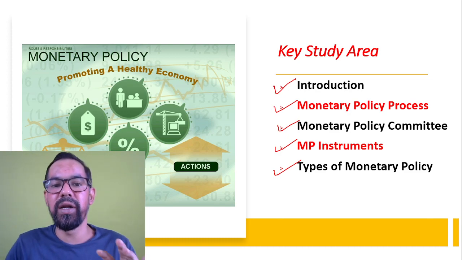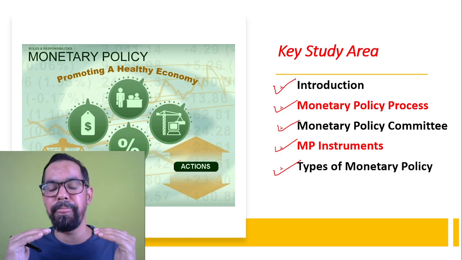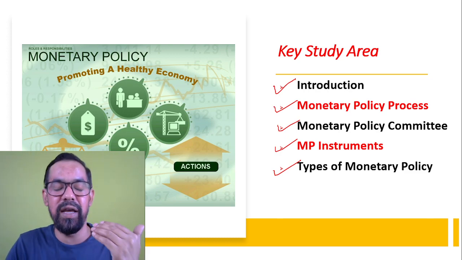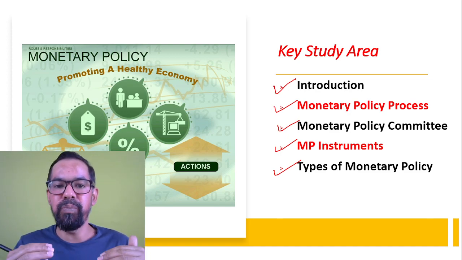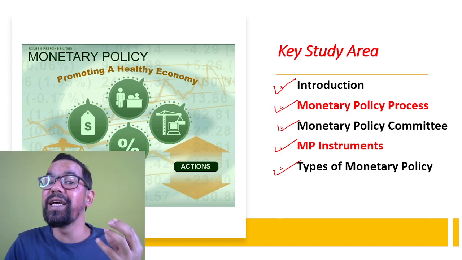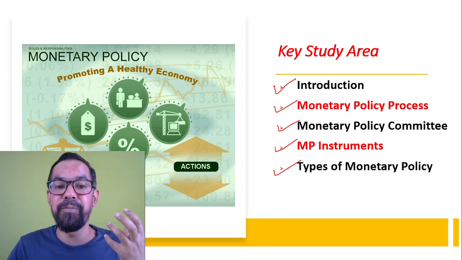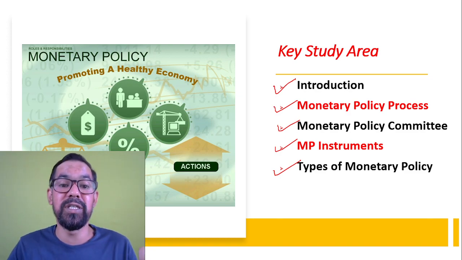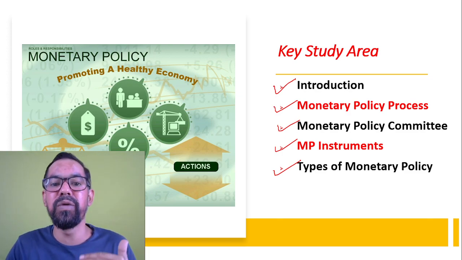It is mandatory to conduct it 4 times in a year, but in the last 2 years they have conducted these meetings every 2 months. What happens during that meeting is very important for all of you. Sometimes they change the rates, or sometimes they come with some new policies, so you have to go through those before your examination.